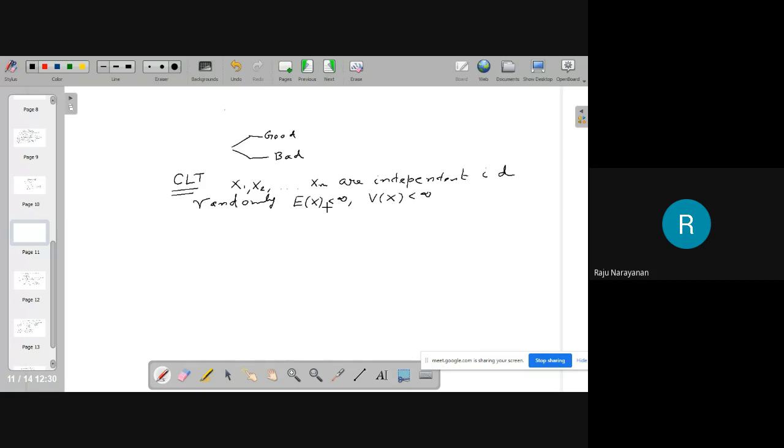Okay, then under these very strict conditions, and there are so many versions of the central limit theorem with a number of changes, need not be identically distributed, like that. So many things are there. But this is the first form of the central limit theorem. Then the theorem says that Sn minus its average divided by square root of variance of Sn is asymptotically normal as n tends to infinity.